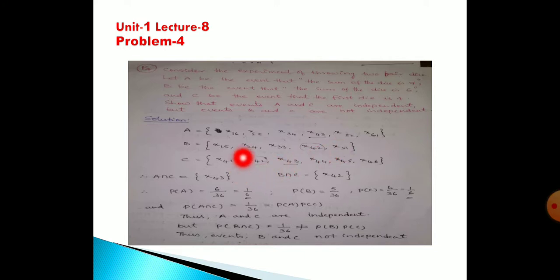A and C only: 4, 3 and 4, 3 are underlined, so 4, 3 is the intersection. Therefore, A intersection C is {(4, 3)}. B intersection C is the rounded ones, you see, (4, 2). Therefore, what is the probability of A? That is 6 by 36. These are the 6 divided by total 36, that is equal to 1 by 6.